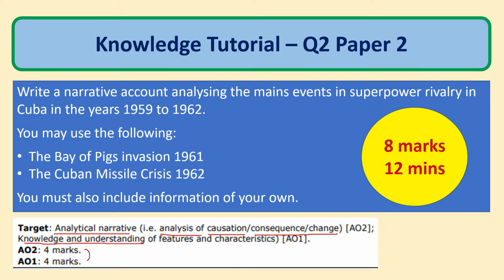And if we have a look, we've got 4 marks apiece: 4 marks for the AO1, that's your knowledge, and 4 marks for your analytical narrative. We should try to get it done in 12 minutes. This one I would suggest getting it done. We're not going to write significantly long paragraphs, about 3 sentences per paragraph, but it's critical that we are able to structure this, so it does require a little bit of effort on this one to really use those 12 minutes fully.